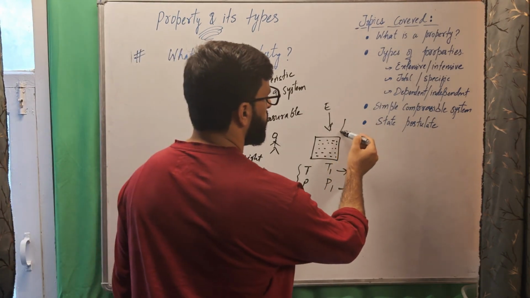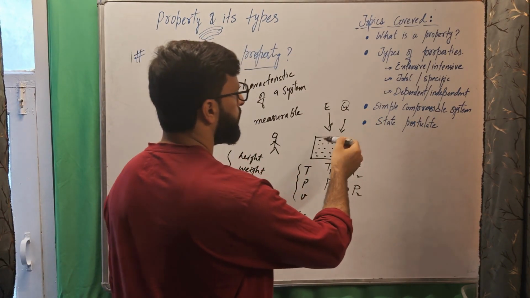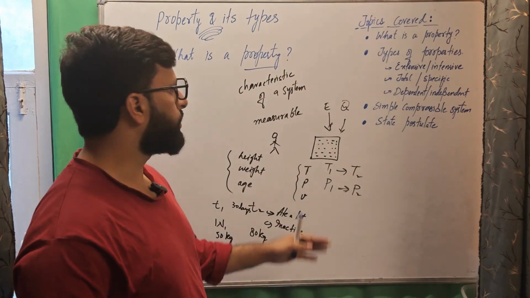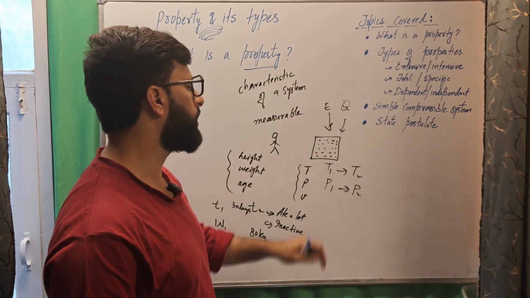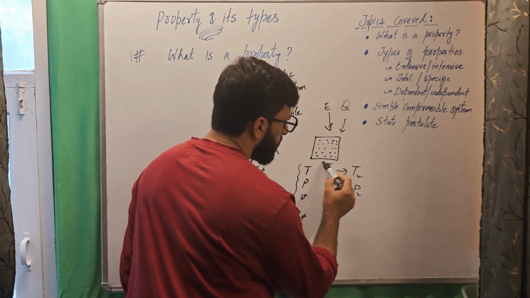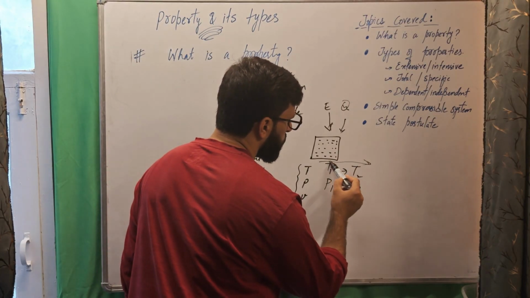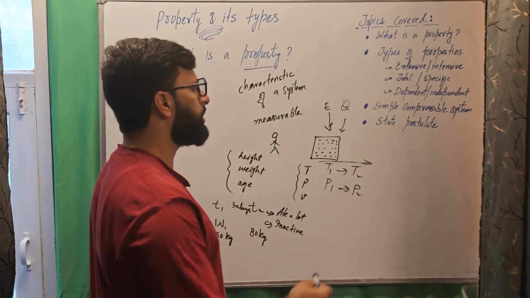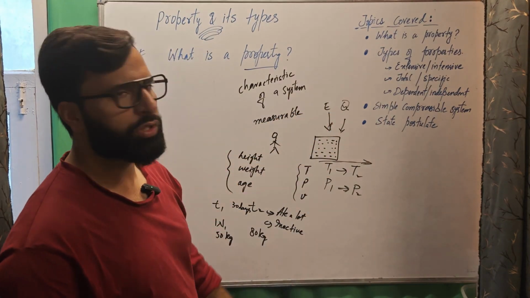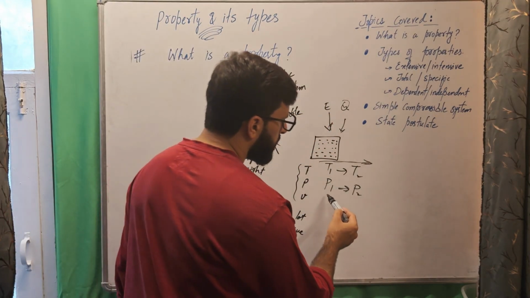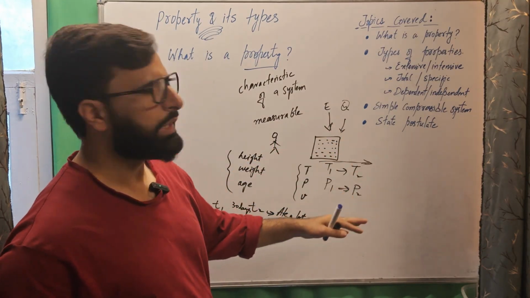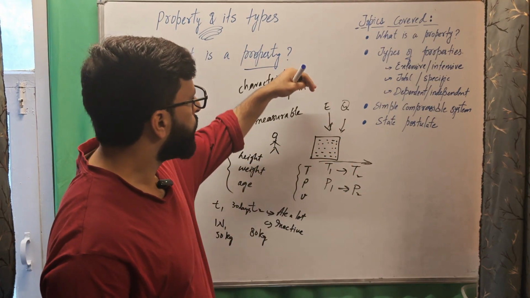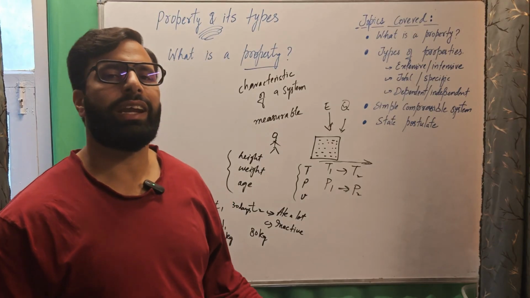We don't know whether heat transfer has occurred into the system, or whether mechanical energy has been added to the system. But because we have seen that this property, the temperature, increased, we concluded heat has been transferred into the system. Or the pressure has increased, so we concluded that at a constant speed of the liquid, pressure has increased, which means mechanical energy has been added.